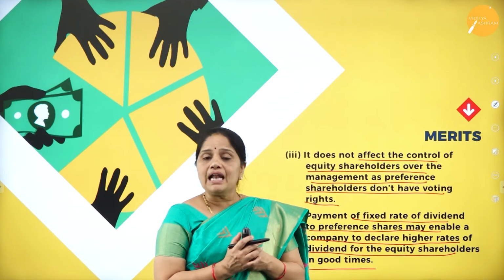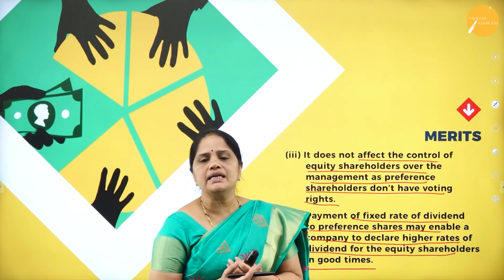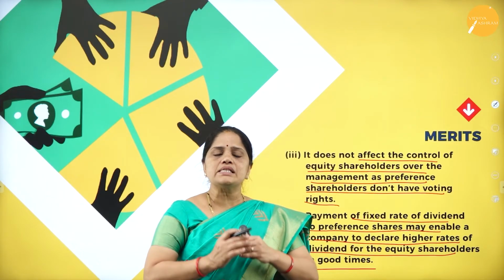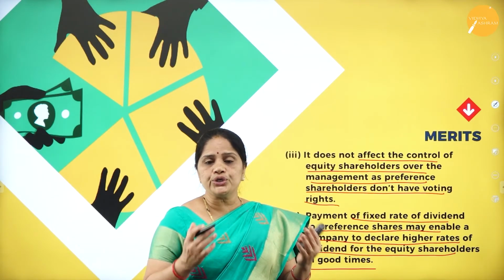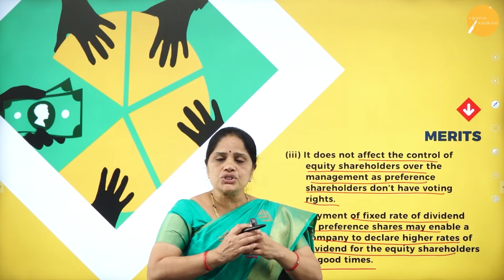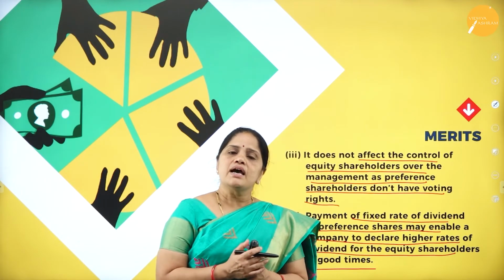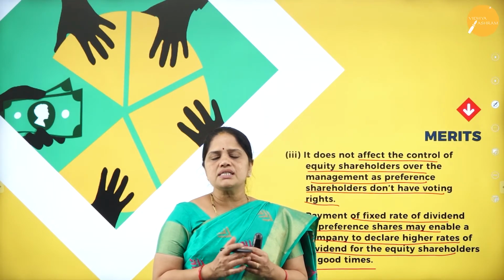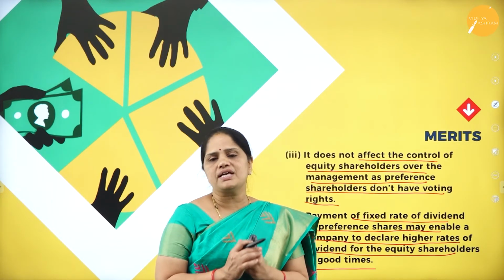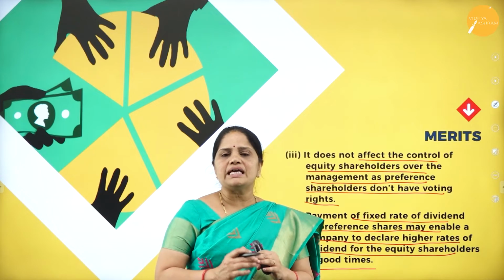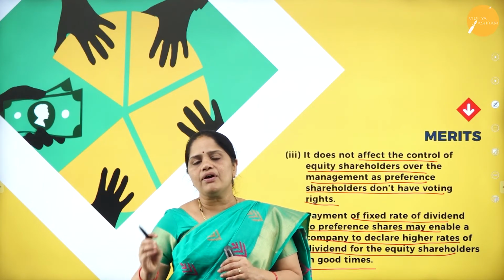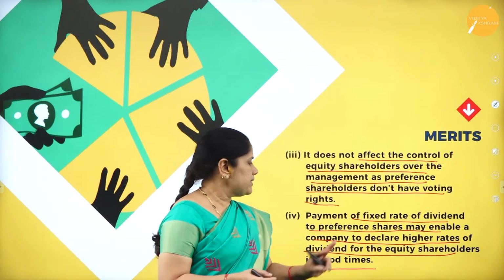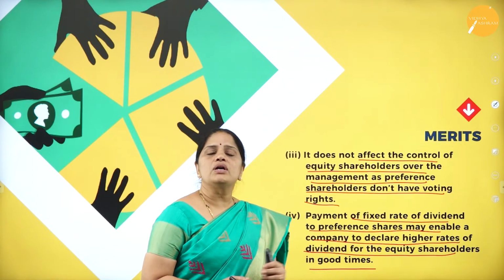People will understand that whenever a company is declaring dividend, it means that the company is running into huge profits and wants to share its profits among its preference shareholders and equity shareholders. So, this is one of the merits for the preference shareholders. Whenever there is a declaration of dividend for the preference shareholders, it means that the equity shareholders will also get dividend.